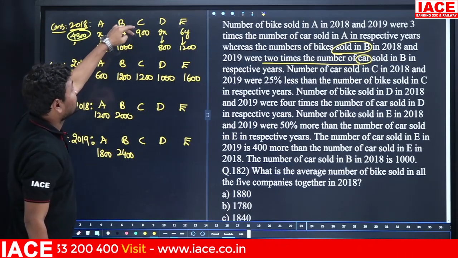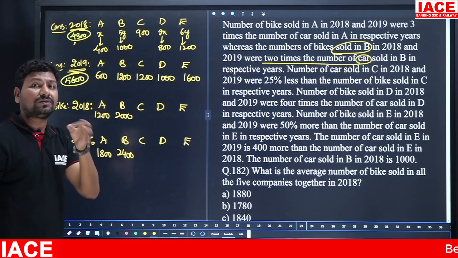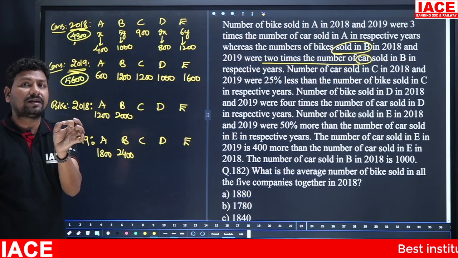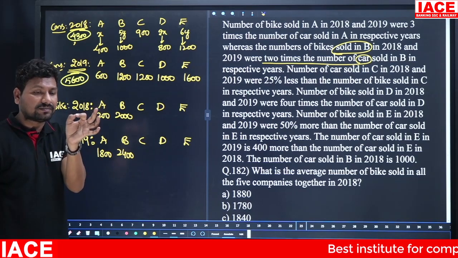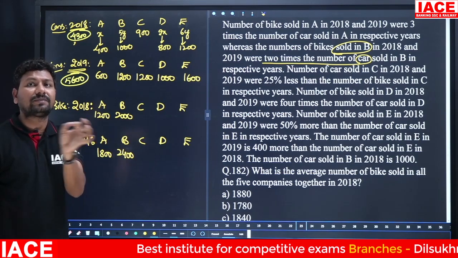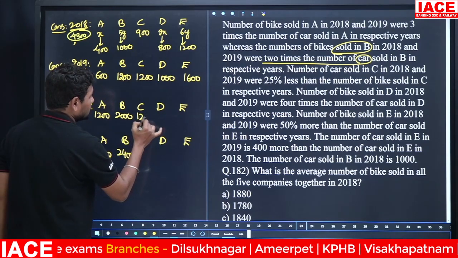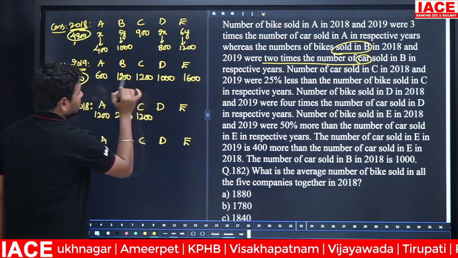25% less means it is 75%. 75% is equal to 900, so 25% is equal to 300. 75% is split into 3 parts: 25, 25, 25. 900 split into 3 parts: 300, 300, 300. 25% is equal to 300, so 100% is equal to 1200. This value is 1200, as it is here also.